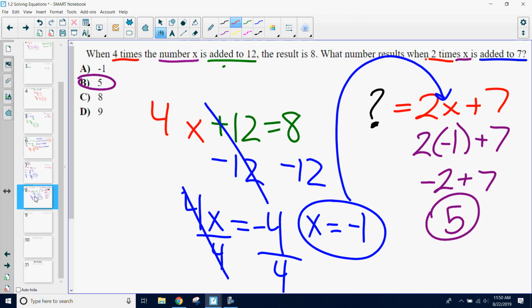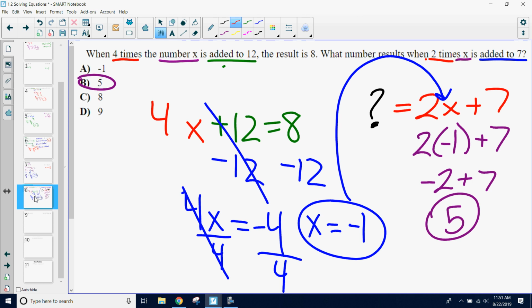Once again, though, one of the things as we continue on is we're going to look at these word problems. We're going to look at how we can read those word problems to figure out what the equations are. How can we build the equations from those specific words? So being able to identify the word result or is, and being able to identify, oh, that's my equal sign. Or knowing added is addition, or knowing that times is multiplication, or when you see something split up among groups, knowing that it's division. That's something we'll continue to work through throughout the whole year and to prepare you for that upcoming state test, because that's the big thing they like to do in the state test.